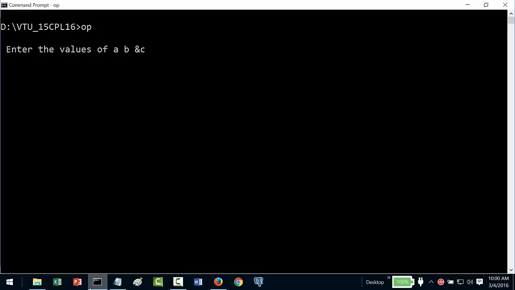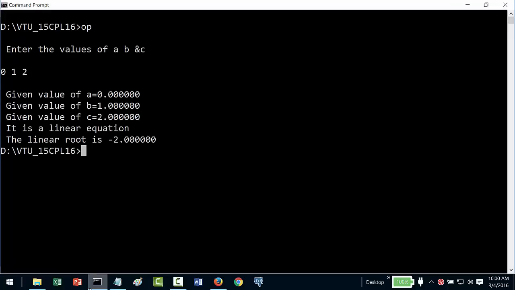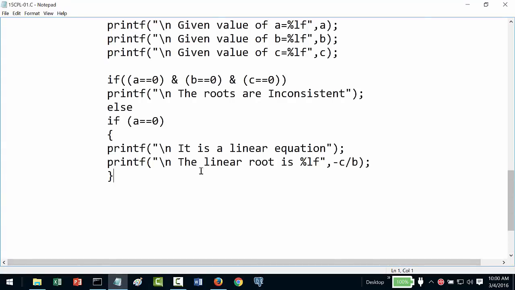So what will be our second condition? 0, 1, 2. So if I do that, this is a linear equation because my A is 0. So ax square plus bx plus c will become bx plus c. So my root will be minus c by b, isn't it? So it is minus c by b. So what is c? 2. 2 divided by minus 1 is minus 2. So up till here there is no problem. The program is working perfectly fine.